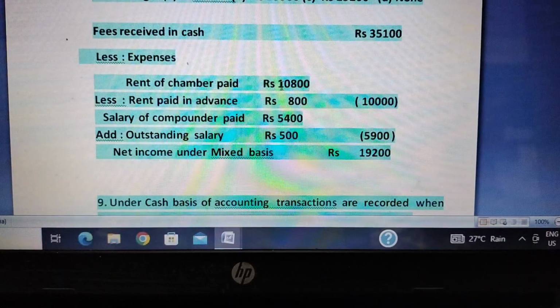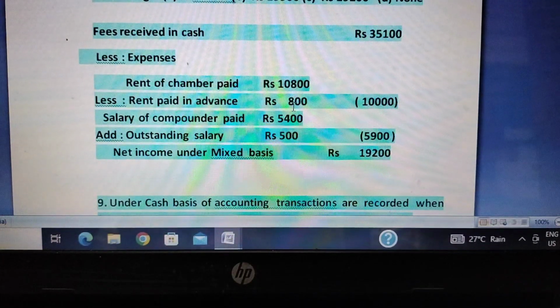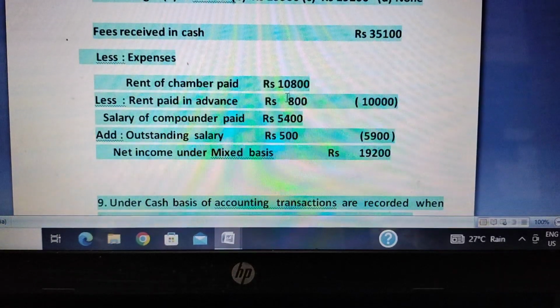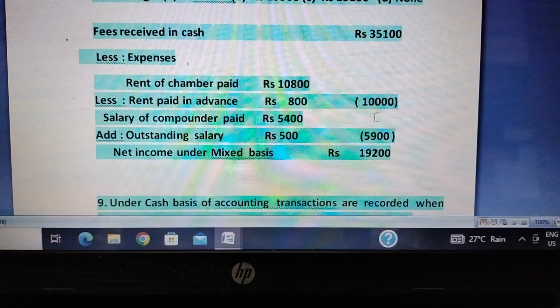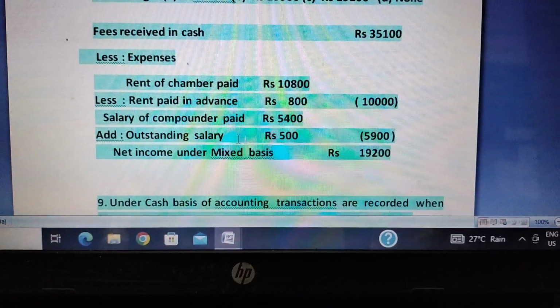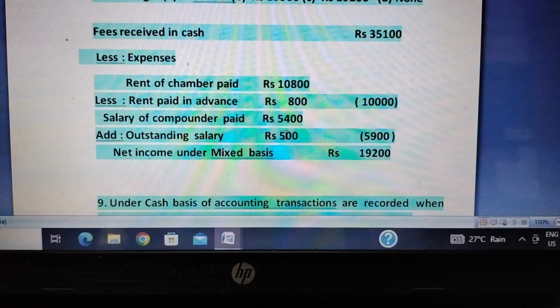Rent of chamber paid is 10,800, but out of this 800 is not related to the current year, so 800 should be deducted. So actual rent for the current year is 10,000, so we'll take only 10,000. Like salary of compounder paid is 5,400, and the outstanding salary 500 is also an expense relating to the current year, so altogether 5,900.